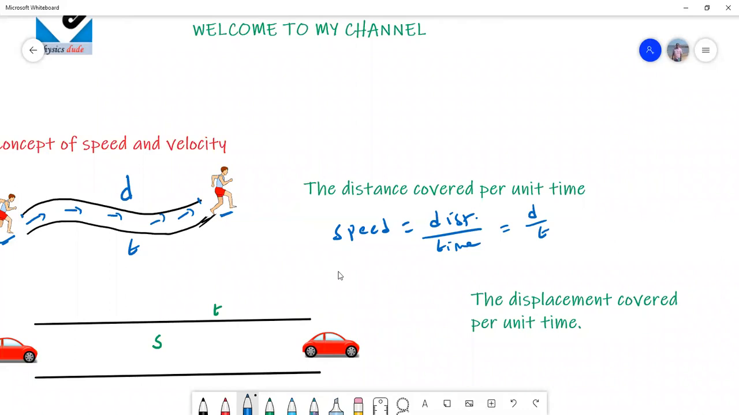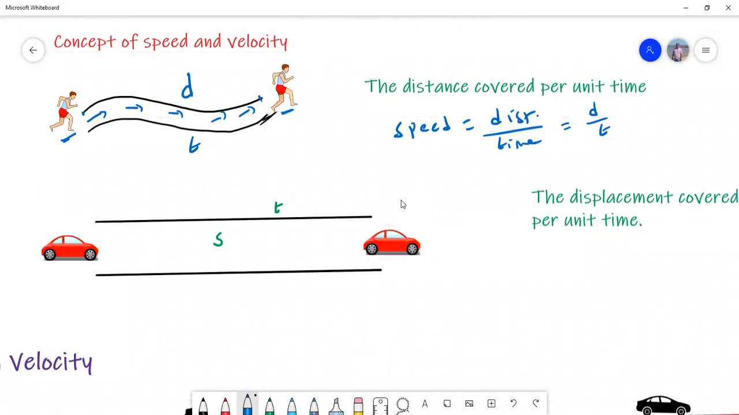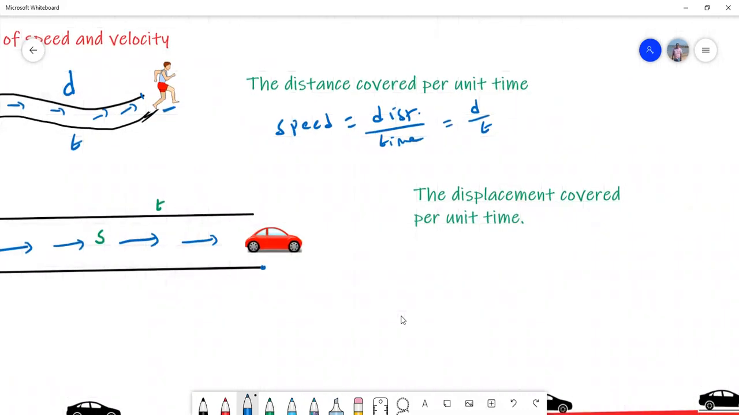And now let us see the second one. Now if you look at the car, this car is moving from this point to this point. Everywhere if you look at the direction of the car, it is always constant. That means it is moving along a straight line. So this distance we call it as displacement. So what is velocity? Velocity is nothing but the displacement covered per unit time.